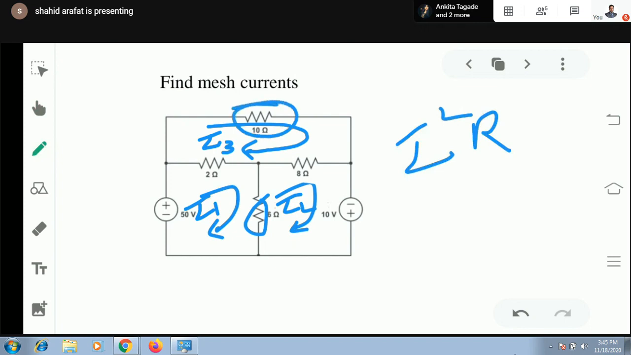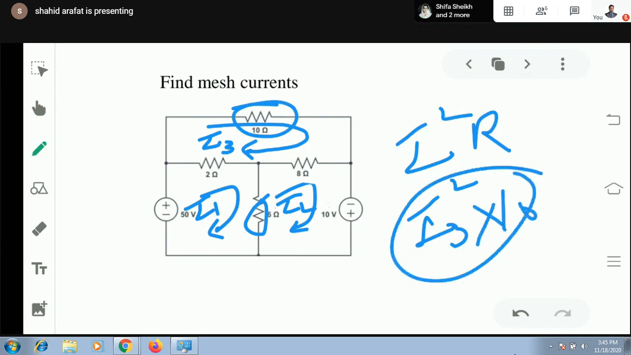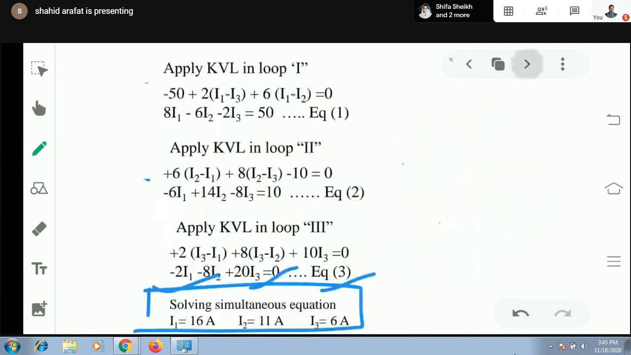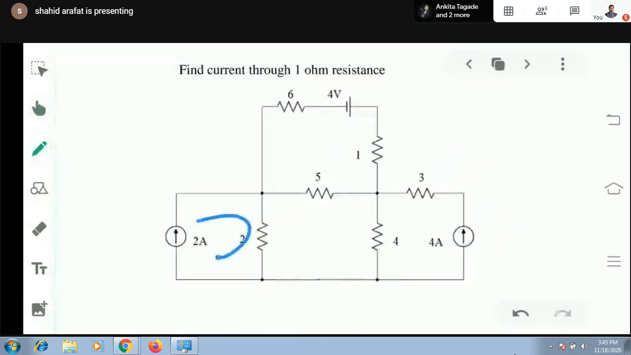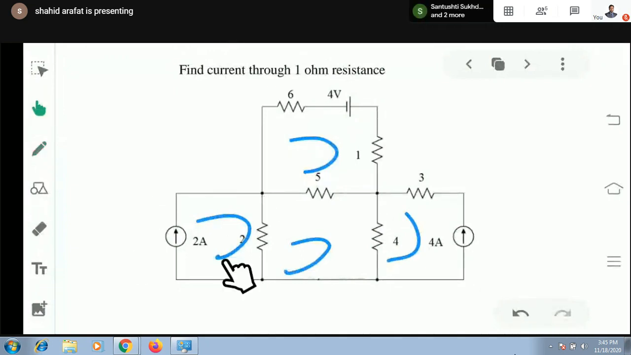If we need to calculate power loss across 10 ohm, the current through 10 ohm is I3, so it will be the square of I3 times 10. Simple. Then moving on to the next one. Here we have four loops, so we can simply assume four currents in the four loops. But for applying mesh analysis, we must have a voltage source. So we need to first convert this current source into a voltage source.